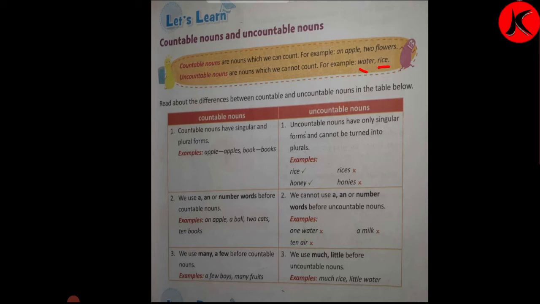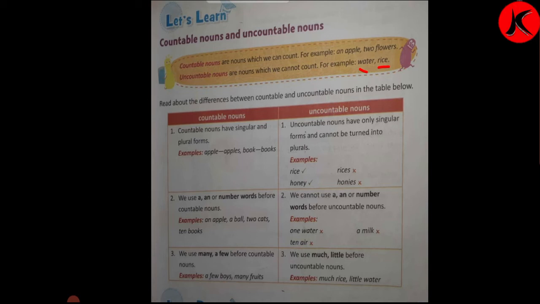Rule number 2. We use a, an or number words before countable nouns. See, an apple, a ball, 2 cats, 10 books. All these we can use with countable nouns. We cannot use a, an or number words before uncountable nouns. Example, 1 water, no. 10 rice, no. A milk, no. Can you count these uncountable things? No, these things are not countable.